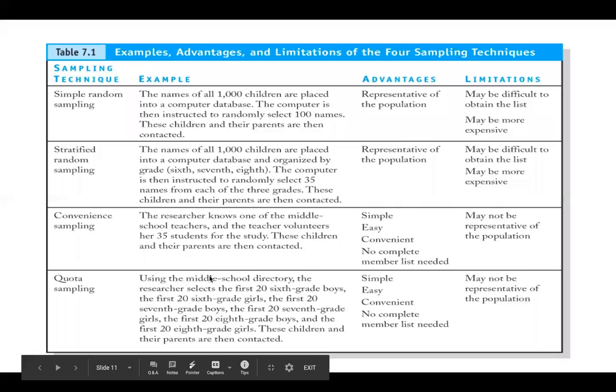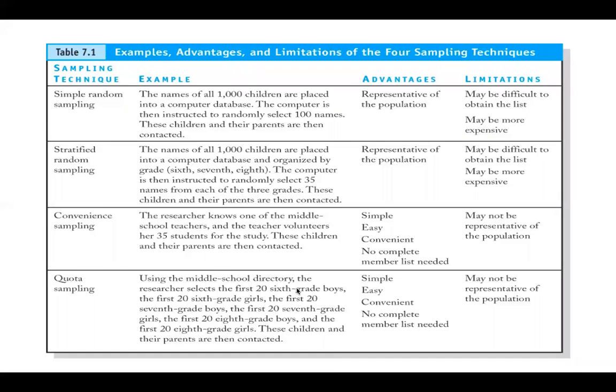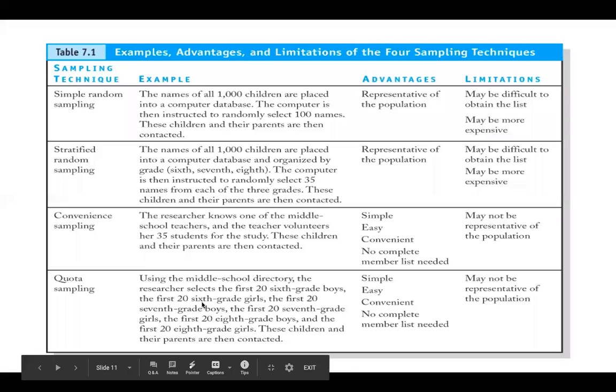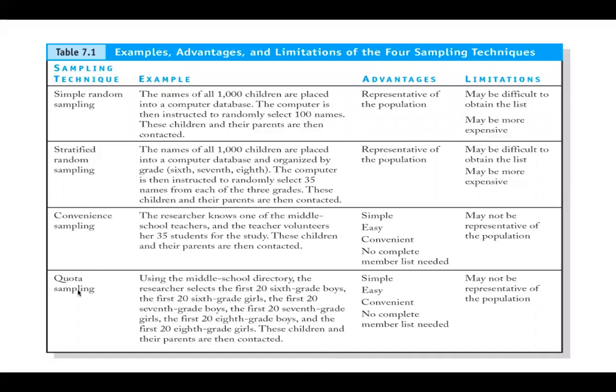Quota sampling. Using the middle school directory, the researcher selects the first 20 sixth grade boys because the quota is first 20, right? And then first 20 sixth grade girls, first 20 seventh grade boys, first 20 seventh grade girls, and so on. These children and their parents are then contacted. Now what happens? The quota is first 20, roll number 1 to 20 of boys, roll number 1 to 20 of girls, 40, 40 each. Simple, easy, convenient.